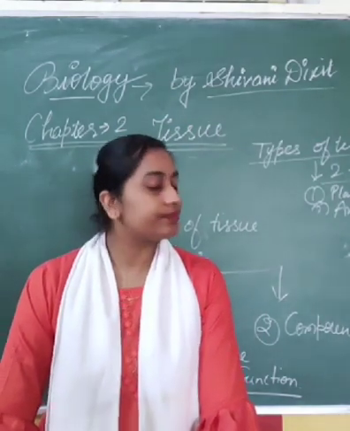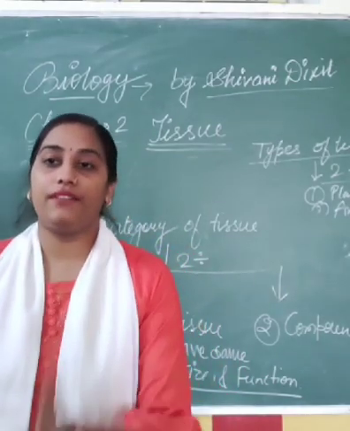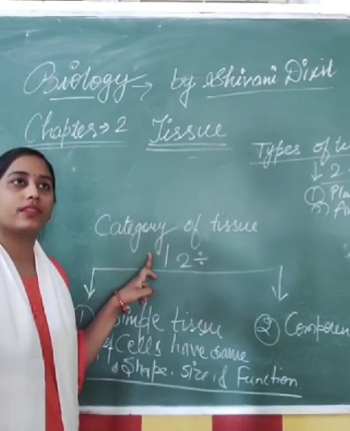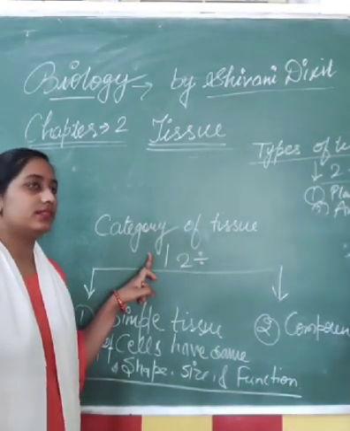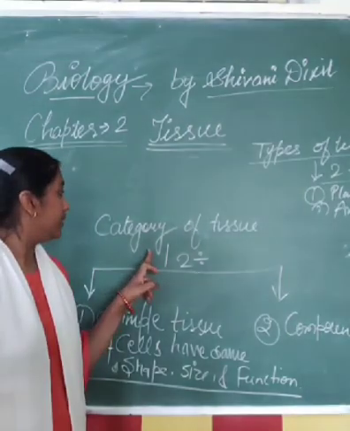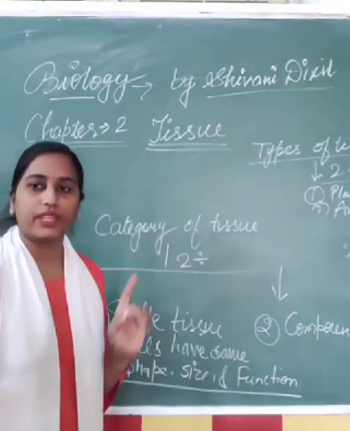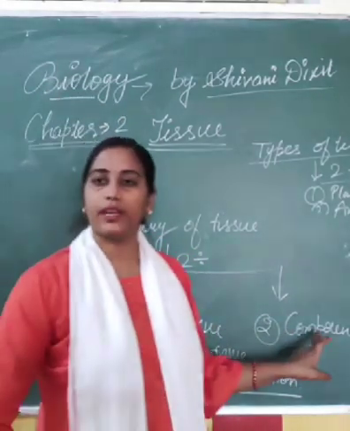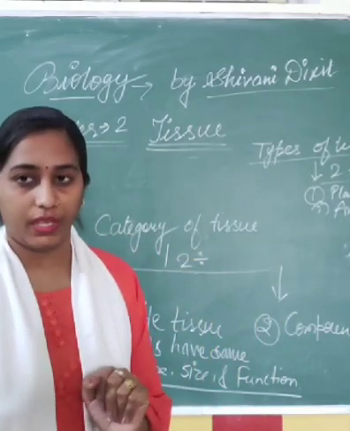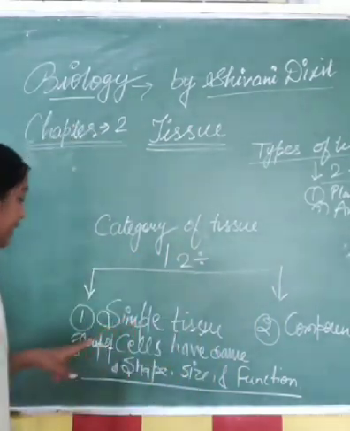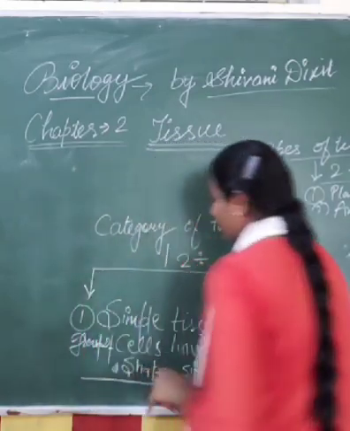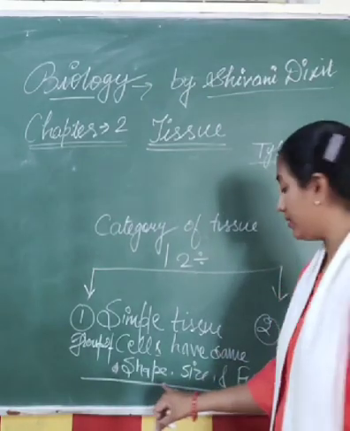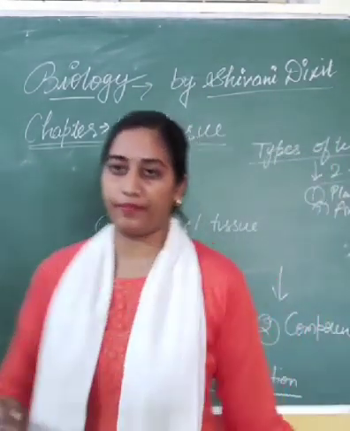So, dear students, we have discussed till here the category of tissue, that is of two types, right? Number one, simple tissue, and number two, compound tissue. Simple tissue is a type of tissue in which a group of cells have the same shape, size and function.